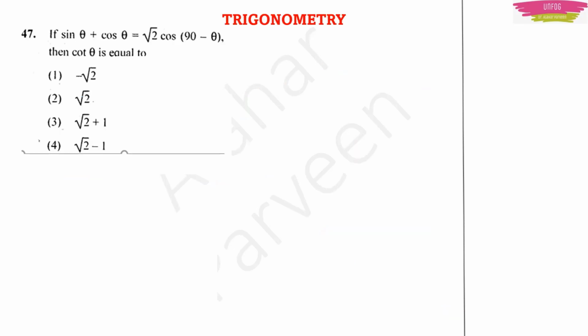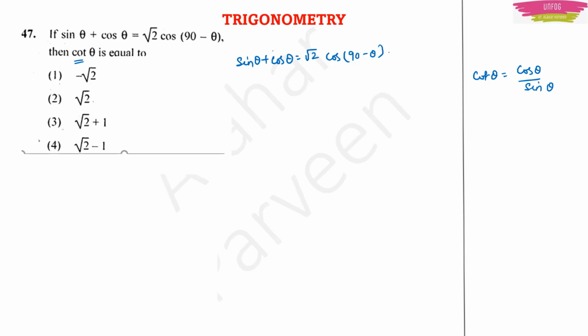Next question. By looking at the question only you can say that it is from trigonometry. The question is, if sin theta plus cos theta is equal to root 2 cos (90 minus theta), then cot theta is equal to, this is very simple, right? Because they are asking us cot theta, we should know that cot theta is the ratio of cos theta and sin theta.